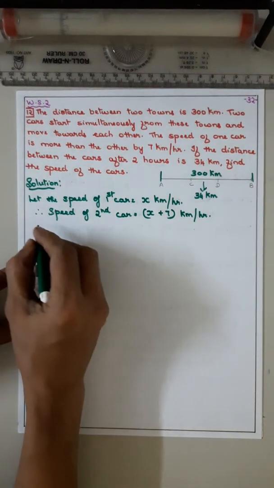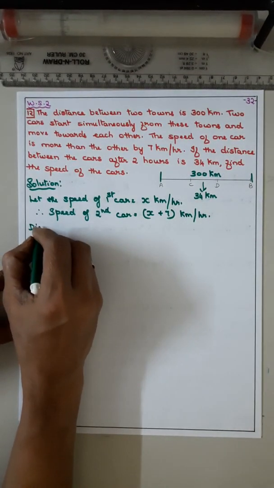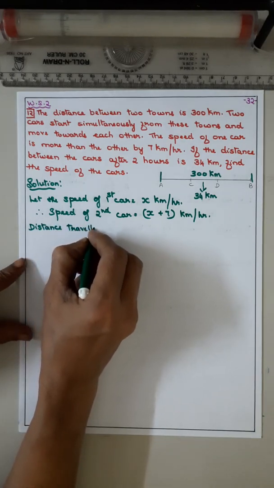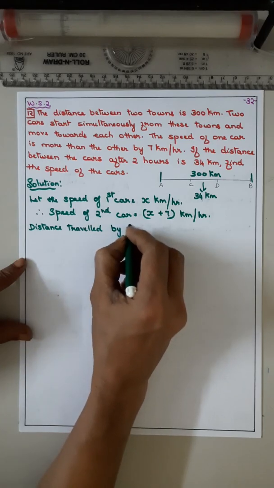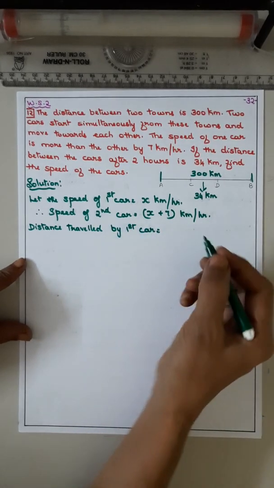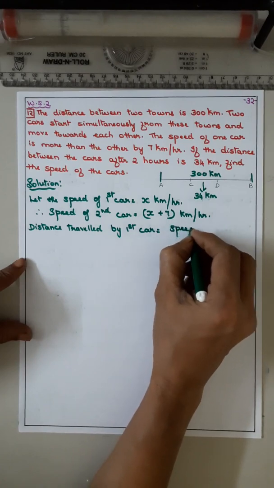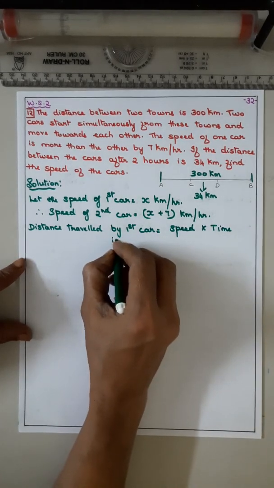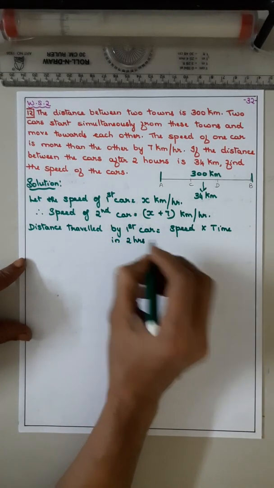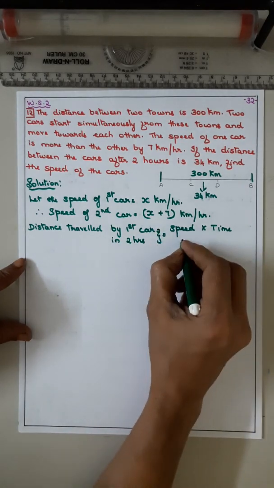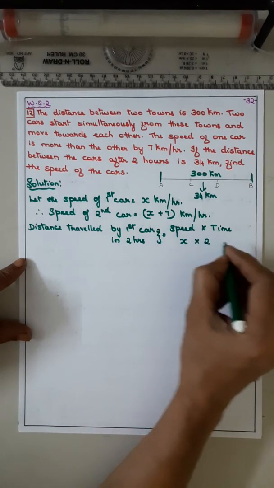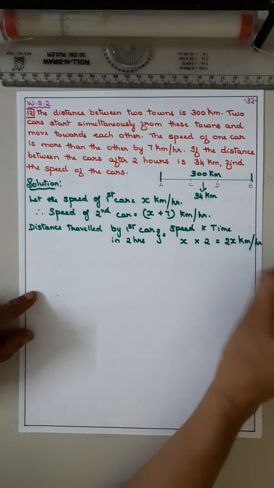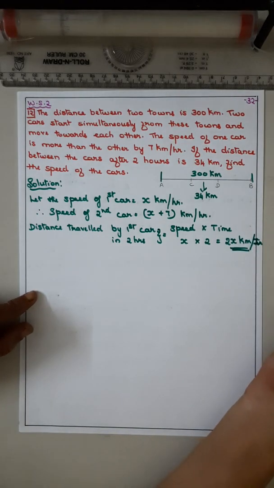Kilometer per hour. Okay, now coming to distance travelled by the first car. What is the formula? Distance is equal to speed into time. First car in 2 hours. That is, speed is x and time is 2. So it will be 2x kilometer. It is distance.